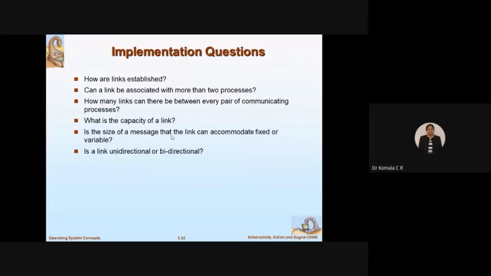Then, is the size of the message that the link can accommodate fixed or variable? Whether you can go for fixed size data or variable size data. Is a link unidirectional or bidirectional? Unidirectional means, for example, if P is the sender, Q should be the receiver only. P can only send and Q can only receive. If I take bidirectional, then P can act as both sender and receiver, and Q can also act as both sender and receiver.